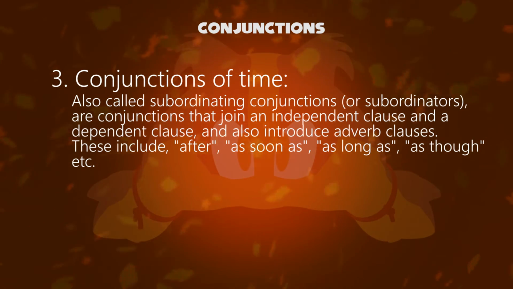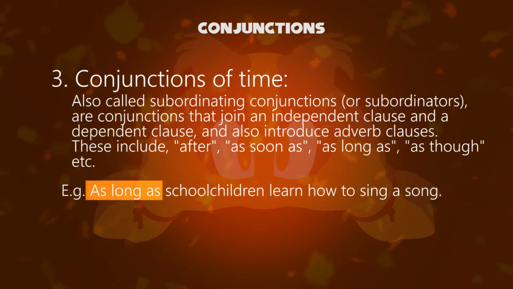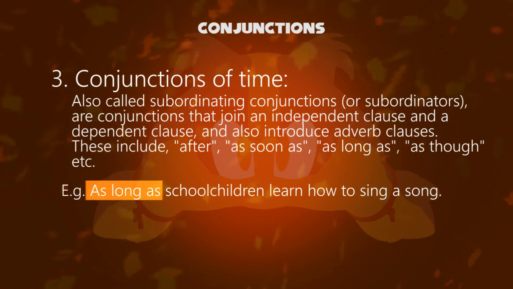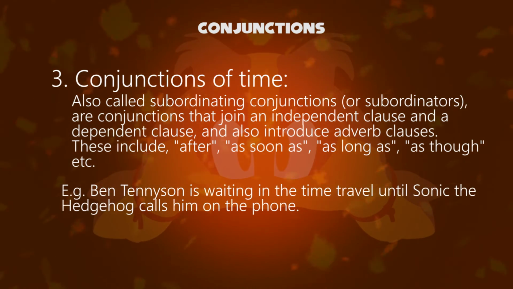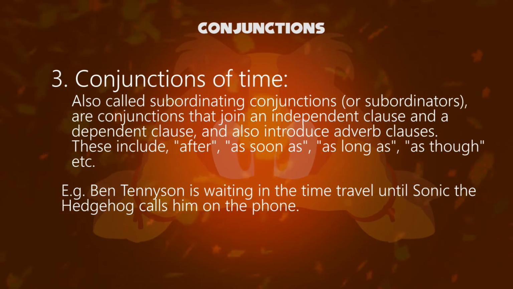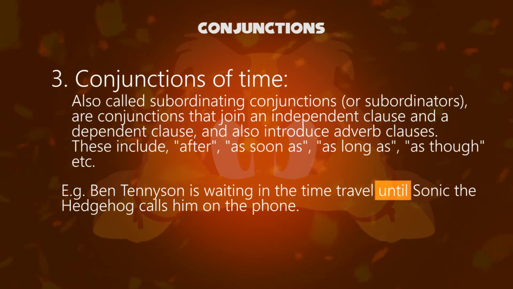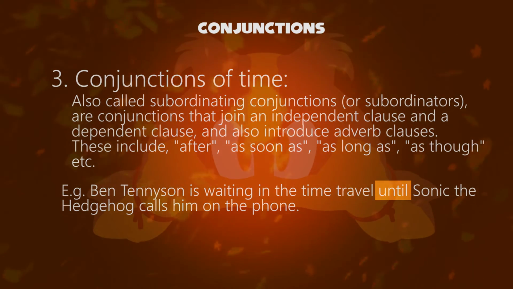For example, as long as school children learn how to sing a song. The subordinating conjunction is as long as. Another example, Ben Tennyson is waiting in the time travel until Sonic the Hedgehog calls him on the phone. The subordinating conjunction is until. So these are the various types of conjunctions.